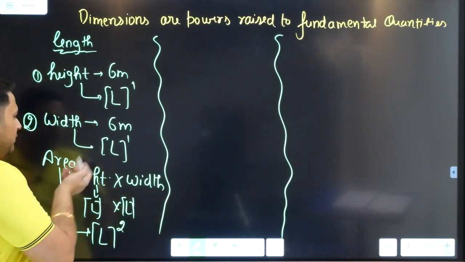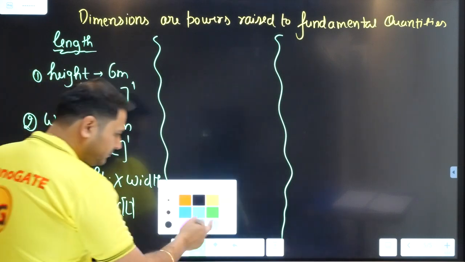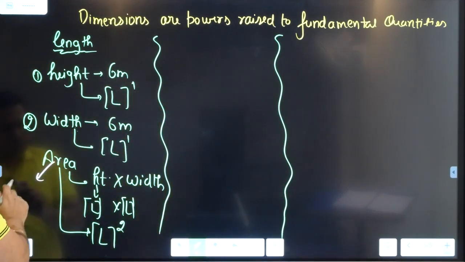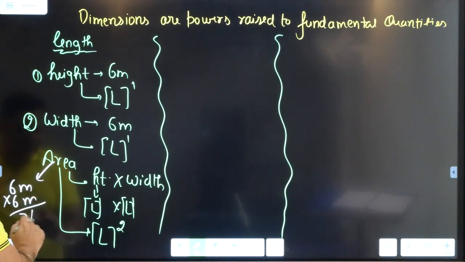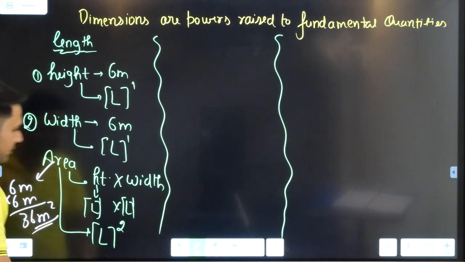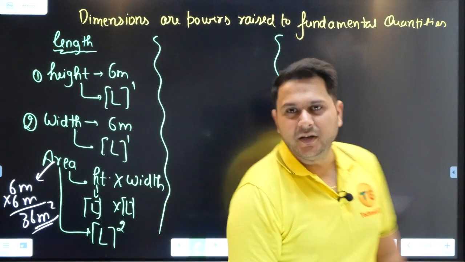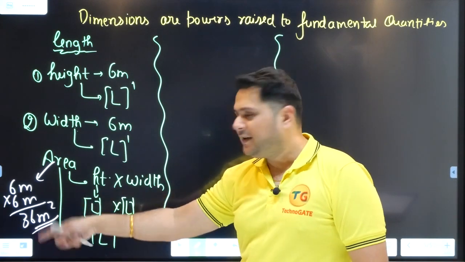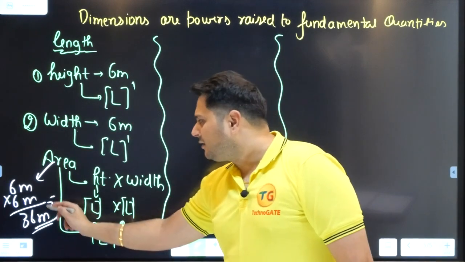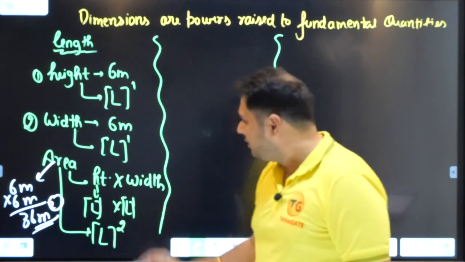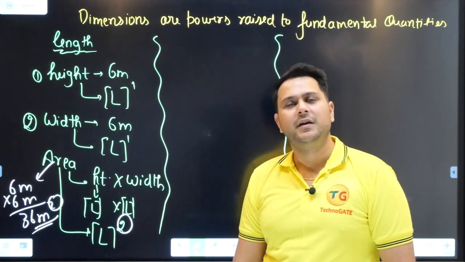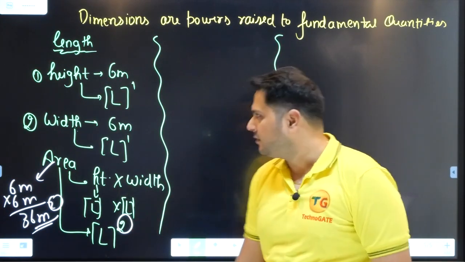You obviously know that when you multiply 6 meter into 6 meter, that makes 36 meter square. Now this 36 meter square is nothing but your area. Similarly, like we raised the power 2 here, we are raising the power 2 on the dimension as well.